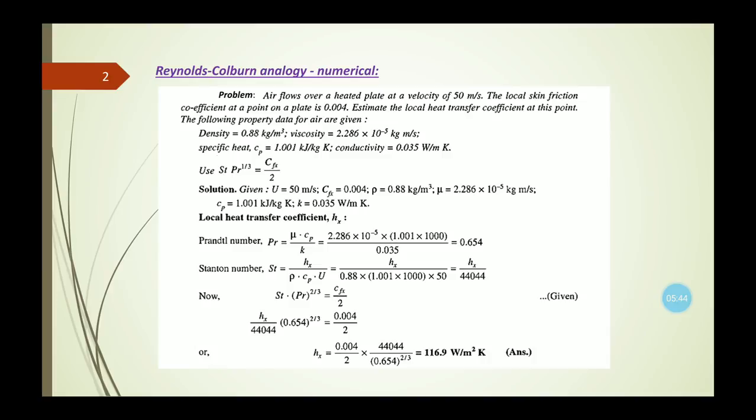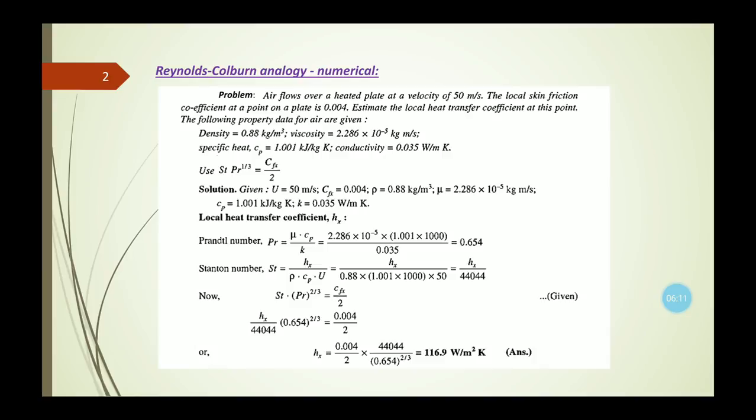So we can calculate from this equation the value of the local heat transfer coefficient. This is coming as 116.9 watt per meter square Kelvin. So this is the procedure where, by using the equation for the Reynolds-Colburn analogy, we have calculated the local heat transfer coefficient value.